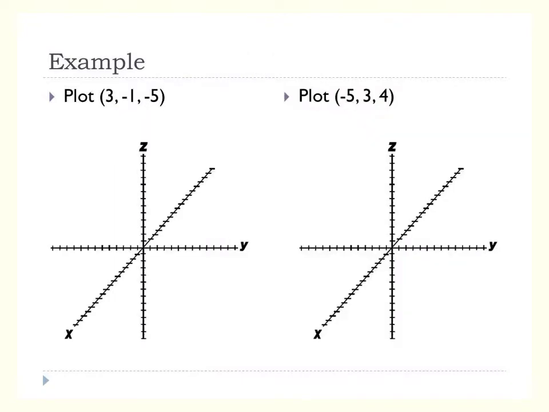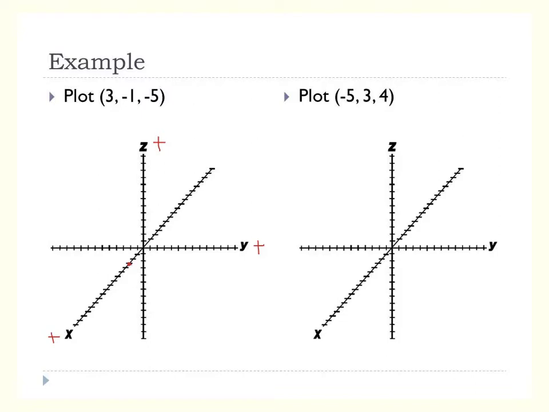So try one without lines already there. We're going to plot 3, -1, -5. Notice here you have all 8 octants, if you can think about this, and this is the positive x out front, the positive y over to your right, and the positive z goes up. So to start out, x is 3, so you're going to come out to 3 on the x-axis, so you're there momentarily.